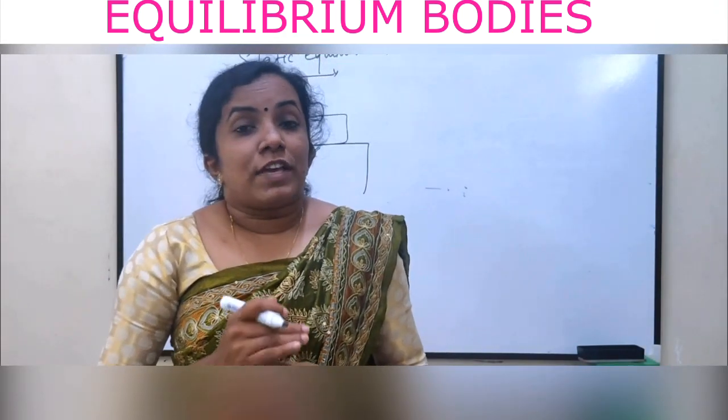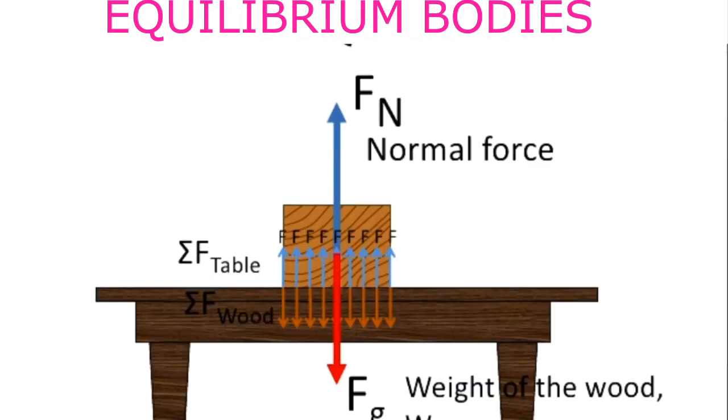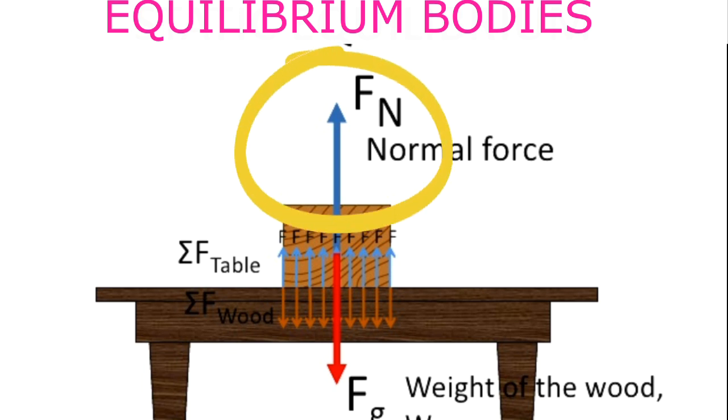We have two types of equilibrium. The first is static equilibrium. This body is an example of static equilibrium. Here, the weight of the body is acting downwards. Weight is the gravitational force of attraction, hence it acts towards the earth. The second force is the normal reaction force by this table, which acts upwards.